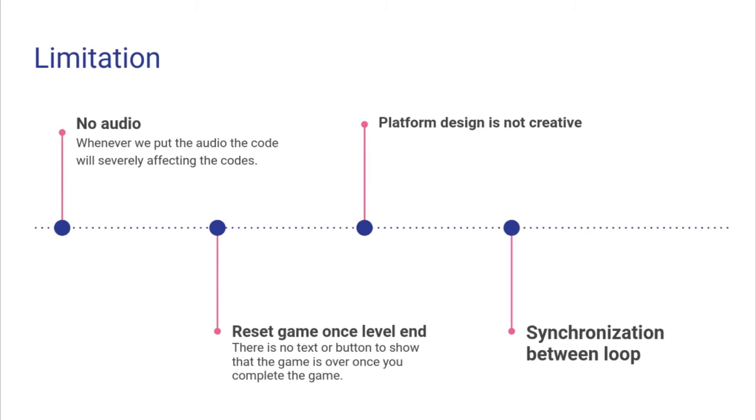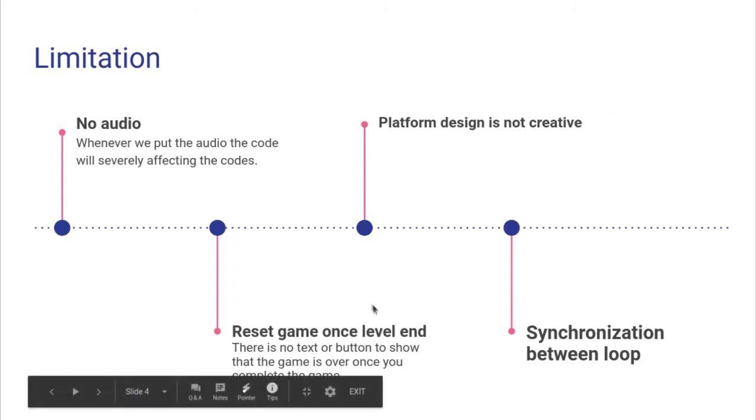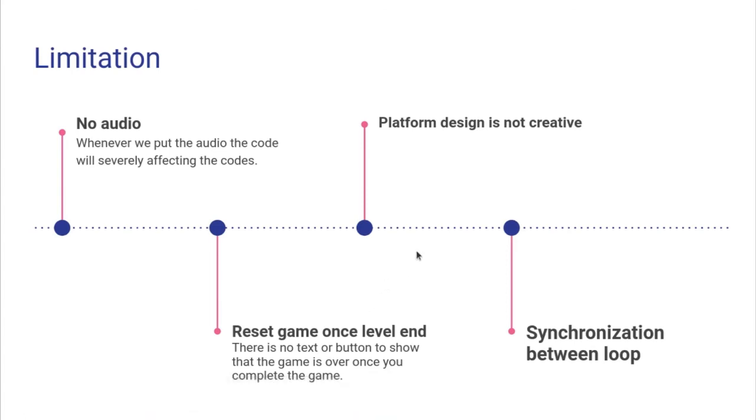It will not show the scoreboard, and sometimes the movement of the player is not smooth. So I didn't put in the audio. And if you can see, after level 7, it didn't indicate whether we won or lost, and it doesn't reset back to the original display.